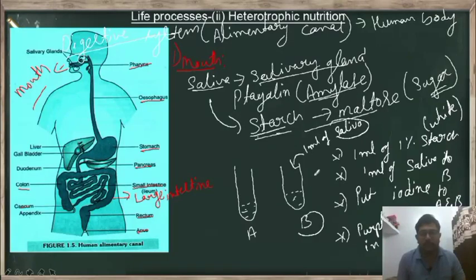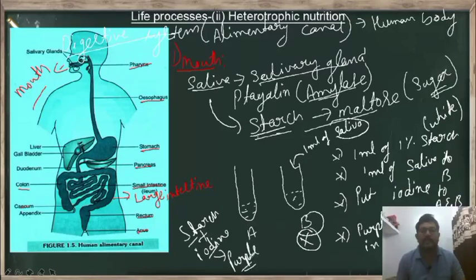So for that reason we did not observe the purple color in test tube B, whereas test tube A contains starch, and since we added iodine, from the previous activities we know that starch with iodine gives purple color. So by this activity we can conclude the action of saliva, that is salivary amylase or ptyalin enzyme, on starch, which breaks the starch into maltose. This process happens in which part of the digestive system? That is in the mouth.